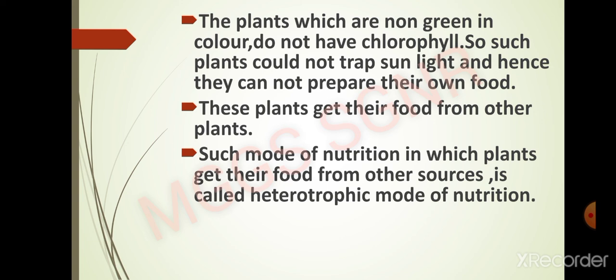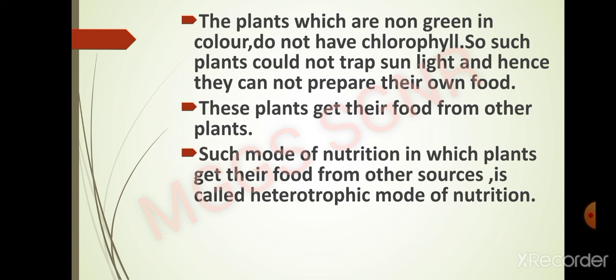It will get ready-made food from the plants on which it grows. So it is just like a parasite, and the plant on which the Cuscuta grows will be known as a host. Such a mode of nutrition is known as the heterotrophic mode of nutrition, and these two, Cuscuta and mushroom, are heterotrophs.